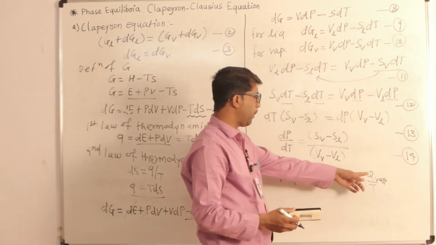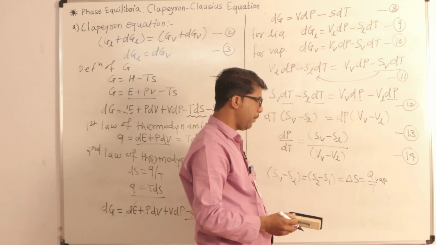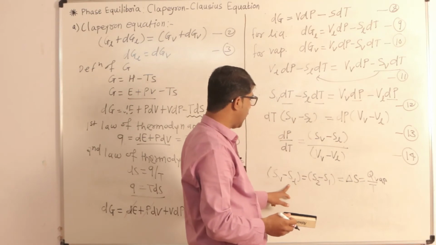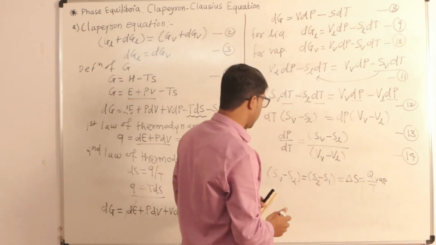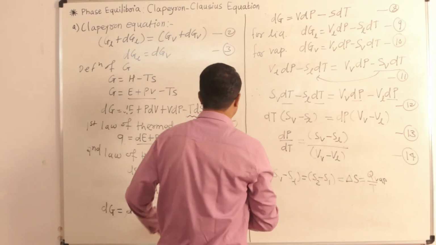What is meant by Q vaporization? Q vaporization is the latent heat of vaporization. So here, instead of this bracket, we write Q vaporization upon T into this equation. So we insert this value into equation number 14. Then we will get